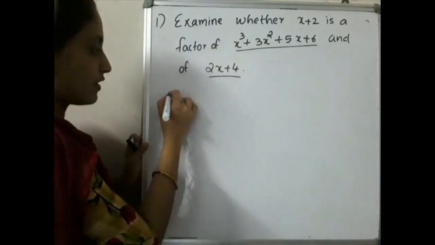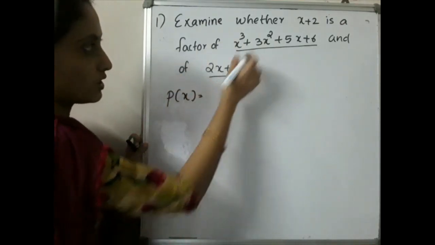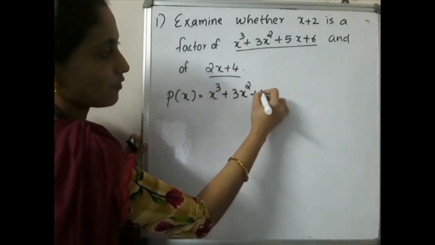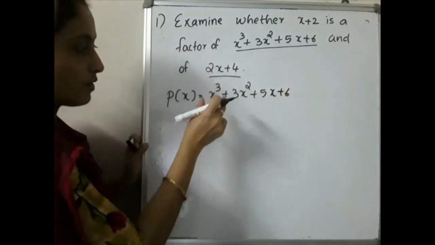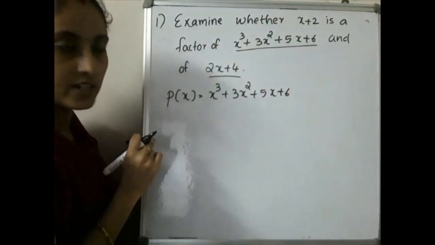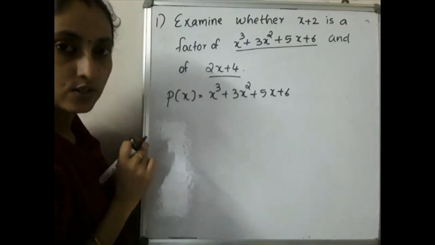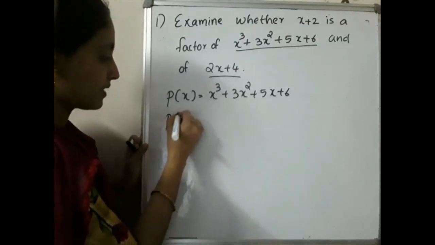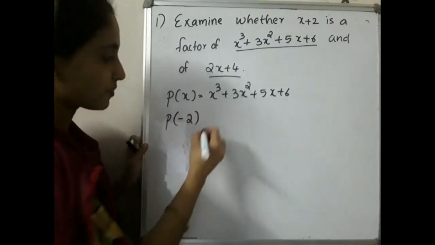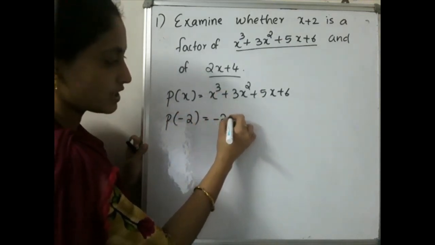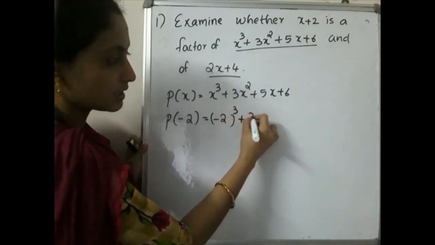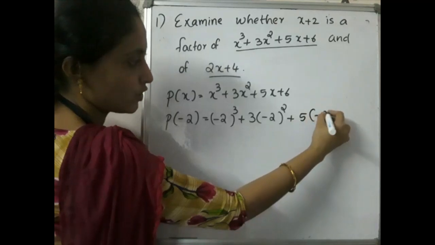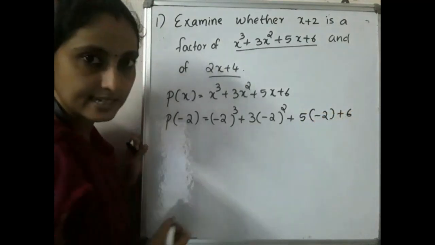We'll take the first one: p of x is equal to x cube plus 3x square plus 5x plus 6. We want to divide this polynomial by x plus 2. Can you say what the remainder will be? Yes, p of minus 2. So you have to find p of minus 2, which is minus 2 the whole cube plus 3 into minus 2 the whole square plus 5 into minus 2 plus 6.